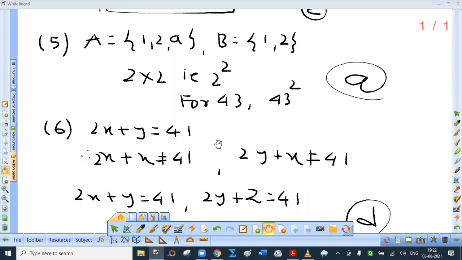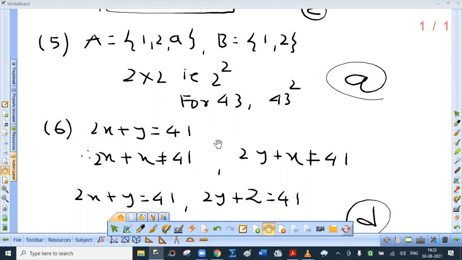Sum number 6. 2x plus y is 41. So in that case, can we say that 2x plus x is 41? Not necessarily. We can verify by taking a particular example. So it is not reflexive. Then 2x plus y is 41 does not necessarily mean 2y plus x equal to 41. Right? So it is not symmetric.